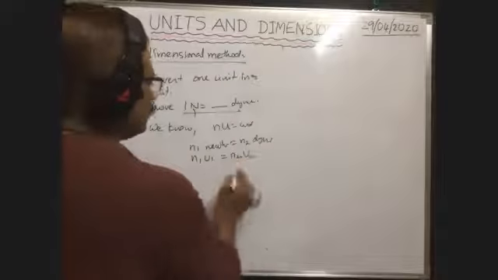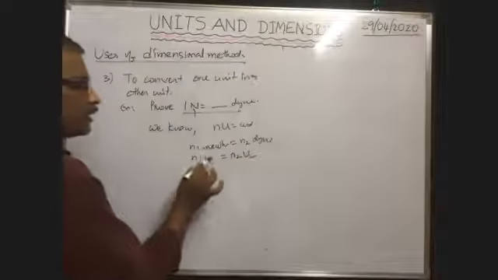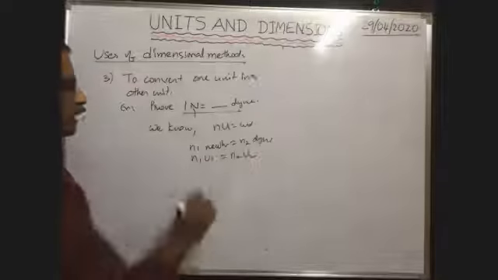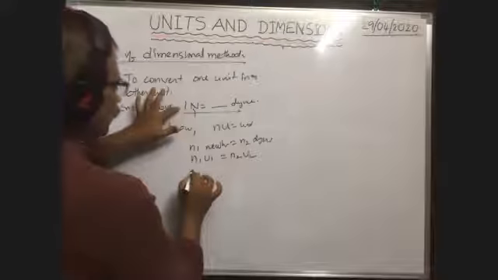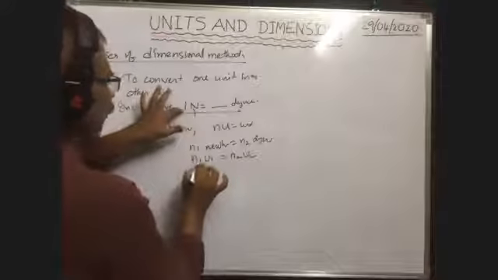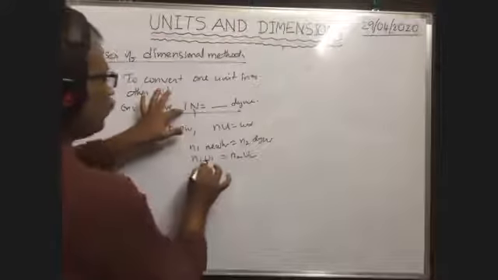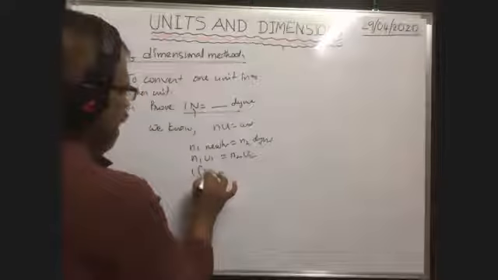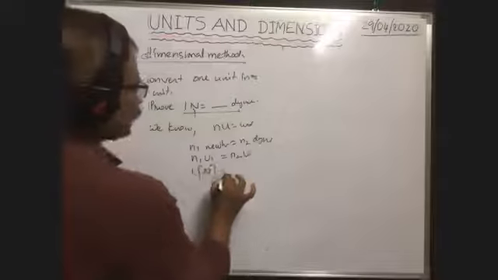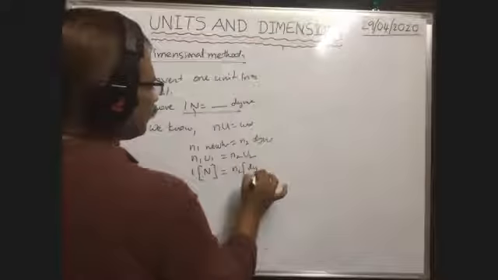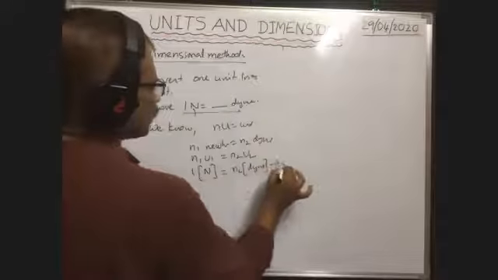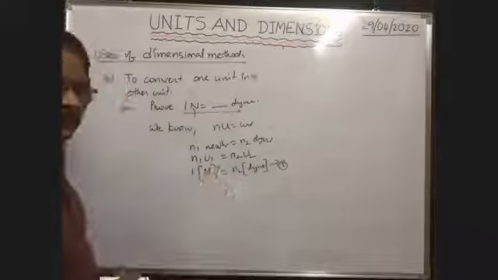Both are not equal because it is the unit in one system and the unit in another system, that's why you write differently. Now 1 into u1, meaning Newton, is equal to n2 into u2, meaning dyne. This is equation 1. We have to find the n2 now.